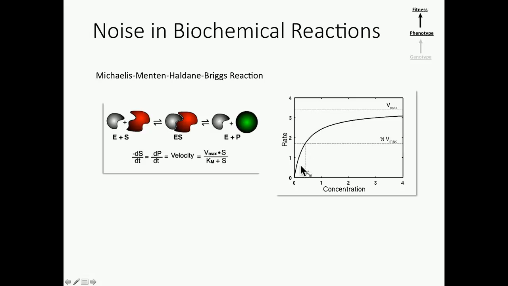So as the substrate concentration increases, the rate of the reaction forms this rectangular hyperbola. So the rate is saturating with the substrate concentration, okay? So there's a nonlinear mapping of the substrate to the rate, all right? So most reactions in the cell obey this type of kinetics, including parts of gene expression, specifically translation. Okay, and we'll get back to this in a second here.